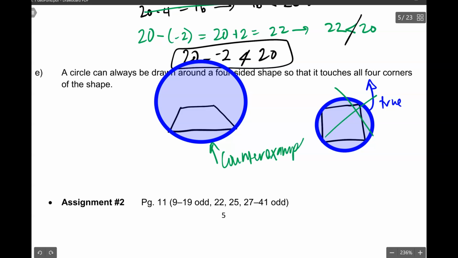A trapezoid reminds me of the desks I had when I was in elementary school. So I can draw a circle, and I could draw a trapezoid that's in there. And notice that the circle is not touching all of my points. All right, and that's it for section 2.